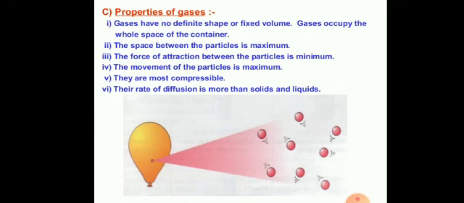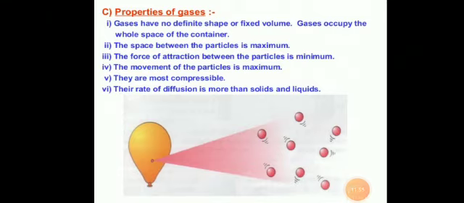After this, student, we are going to discuss the next property, that is their rate of diffusion is more than solids and liquids. Students, since the interparticle space are very large and interparticle forces are quite weak, the particles of one gas can readily move into the empty space of the another gas. That is why the diffusion is maximum among the gases. For example, the smell of food particles of fish being cooked in the kitchen is spread in the lobby and even in different rooms because of diffusion.